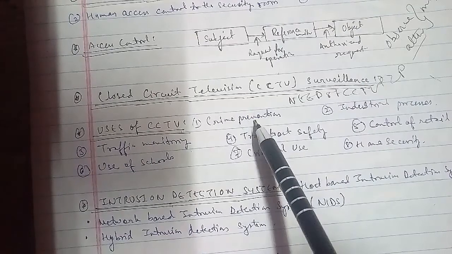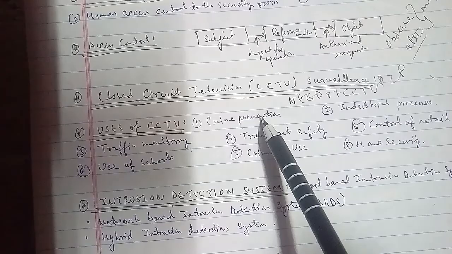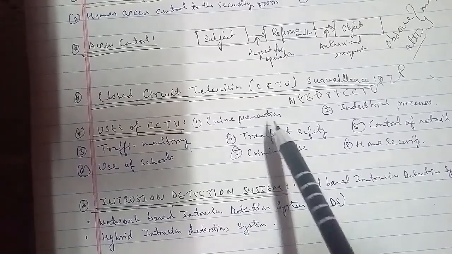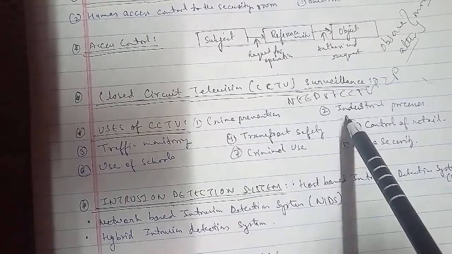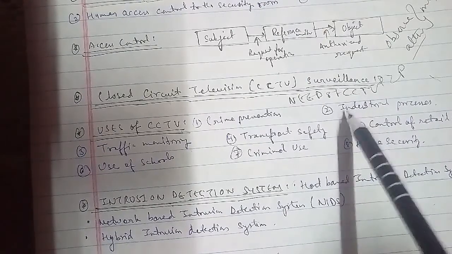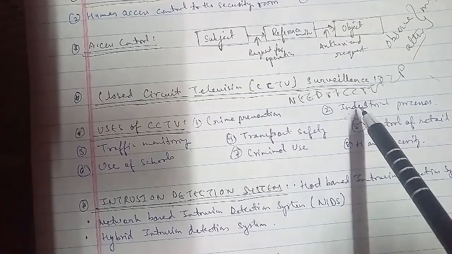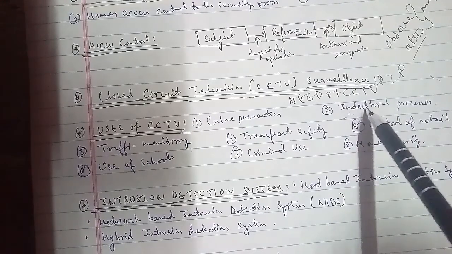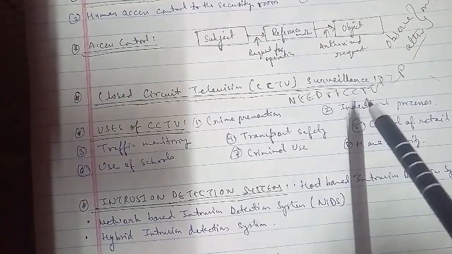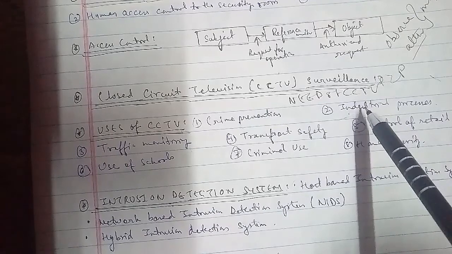Next we discuss traffic monitoring. Many cities and motorway networks have extensive traffic monitoring systems using closed circuit television to detect congestion and notice accidents. Many of these cameras, however, are owned by private companies, and they transmit data to the driver's GPS system as well. The next is transport safety.